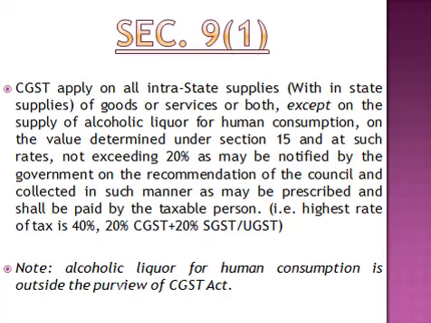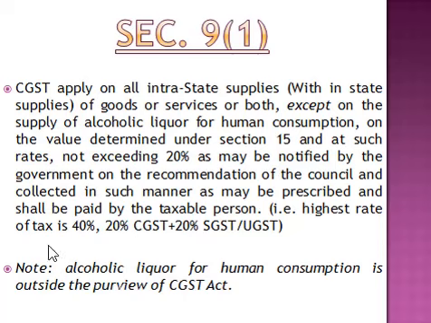So, what they are trying to explain you, under section 9(1), they are not covering alcoholic liquor for human consumption. That is, for all goods and all services which have been supplied intrastate other than alcoholic liquor for human consumption, the maximum tax rate cannot exceed 20%. Now, just read the sentences written in the bracket. That is, highest rate can be 40%, which is 20% can be collected by CGST and 20% by SGST or UTGST. Now, UTGST is Union Territory.